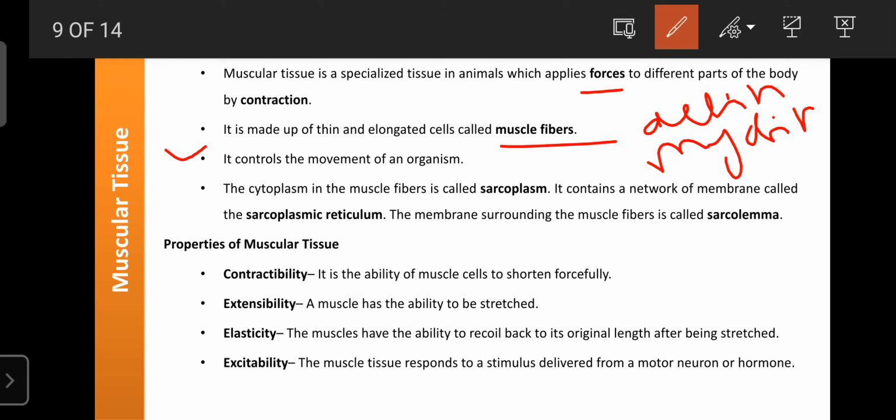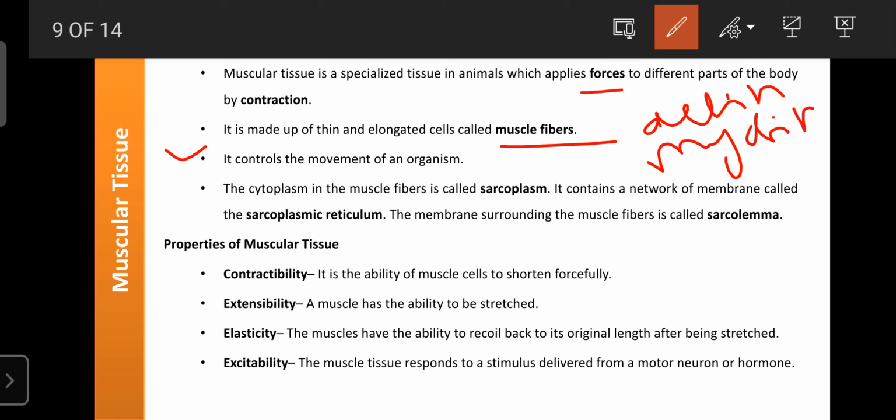If they are in the contraction position and once again do not relax, they remain in contraction. After contraction, they fail to relax. That condition is known as strain or spasm. If it is related to skeletal muscle, it is known as a strain. If it is related to smooth muscle, it is known as a spasm. Both are abnormal conditions where the muscles cannot properly contract and properly relax.